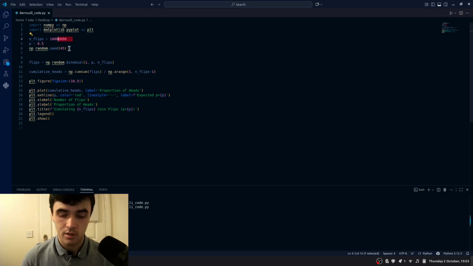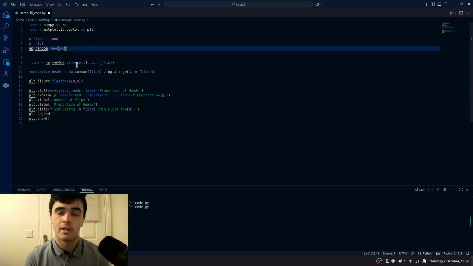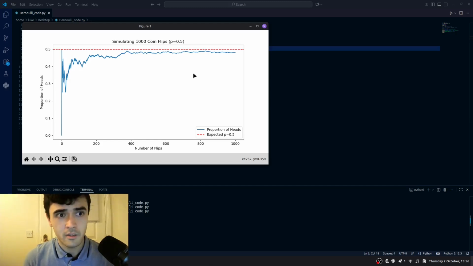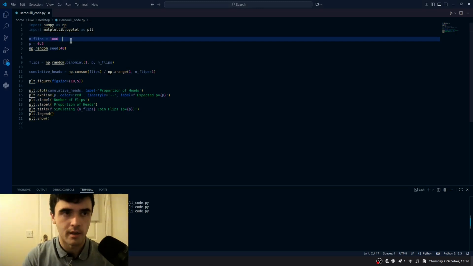If you want to, you can keep the number of flips the same, but change the seed. We talked about the seed in a different part of the course. We talked about how the seed will generate the same samples every time, but if you change the seed, you will get a different sample. And I go more in depth on that in the course. So here with this seed, it looks like it's not really tending towards 50%, but obviously with more trials, it should go to 50%.